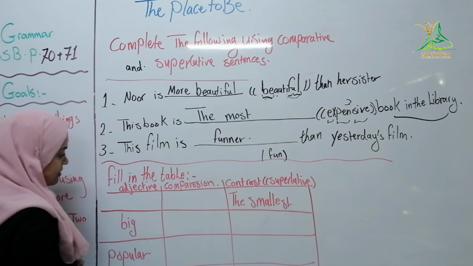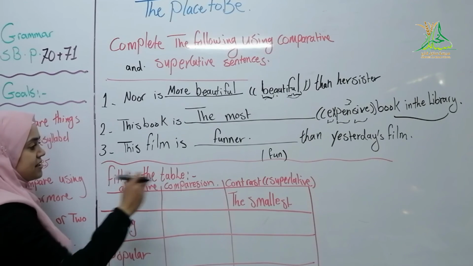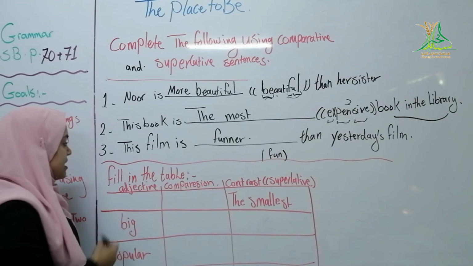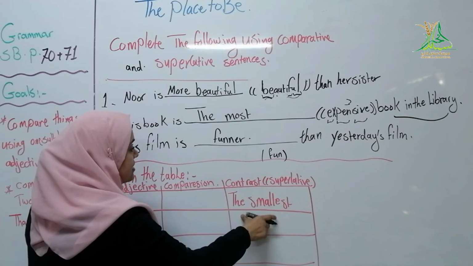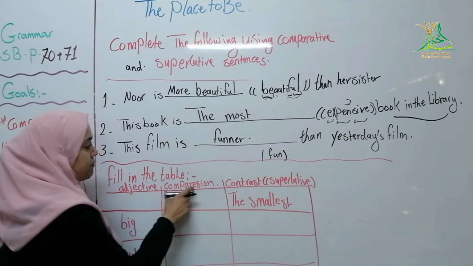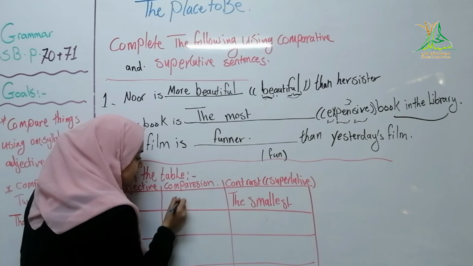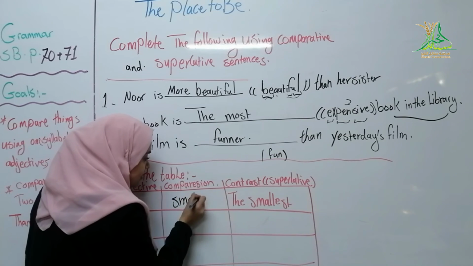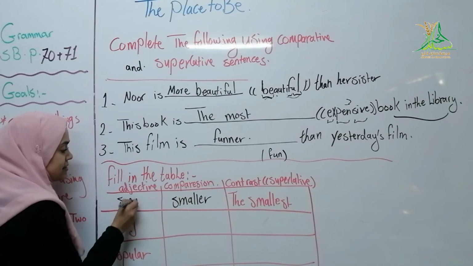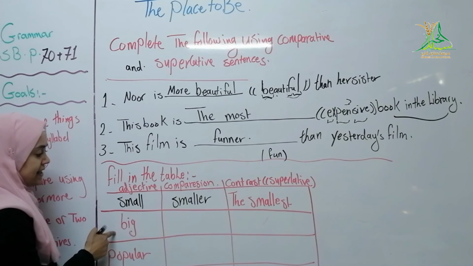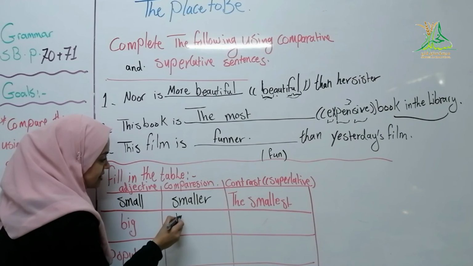Look at exercise 2. Fill in the table. We have three adjectives, and we need to fill the table. Adjective, comparison, contrast. With contrast, the smallest. So in comparison, smaller, and the adjective is small. Big, bigger. Now look at big.